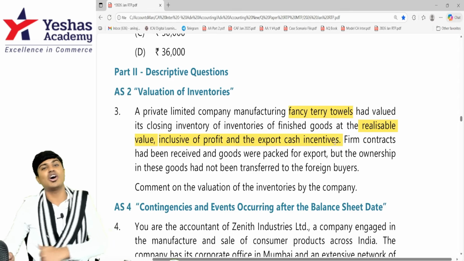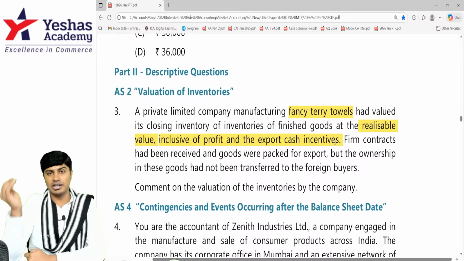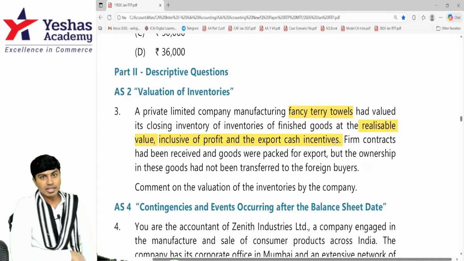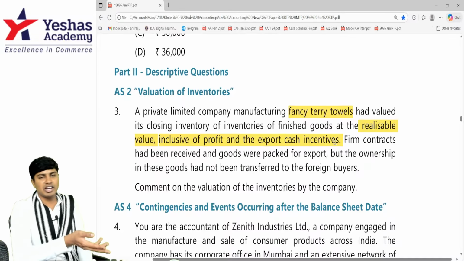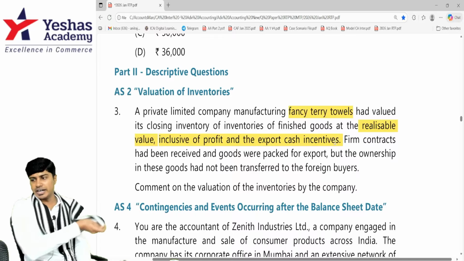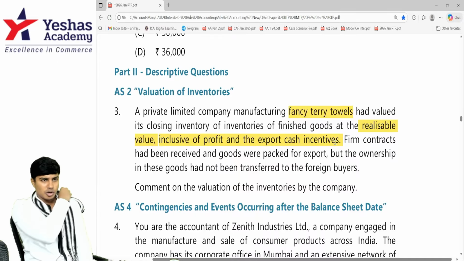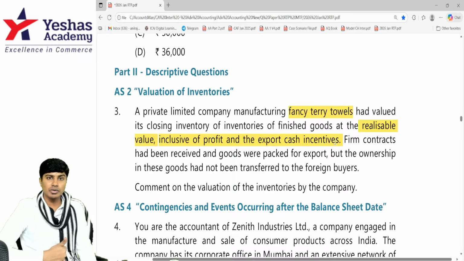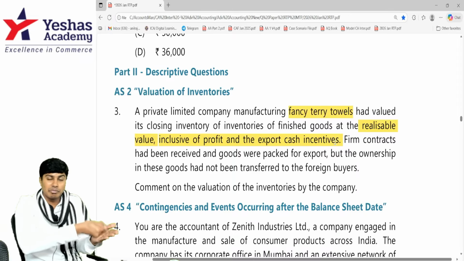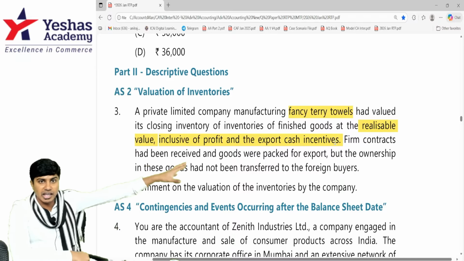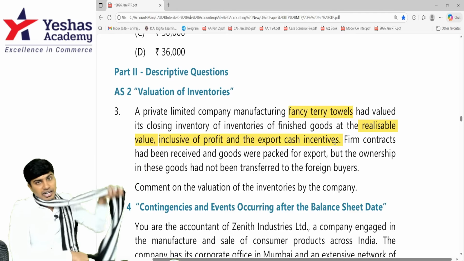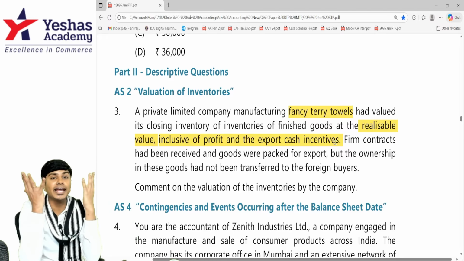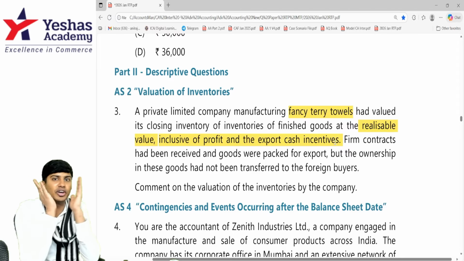They've got one fancy forward contract. Some foreign dealer has given them a contract saying that you give all your fancy terry towels, we will buy. Let's say the manufacturing cost of each towel is 100 rupees. They're selling it for 1000 rupees. They got one contract to sell 1 lakh towels at 1000. So what are they doing? Because there is a contract agreement signed where the buyer is ready, they're recording everything at 1000, including 900 rupees profit even before it is earned.